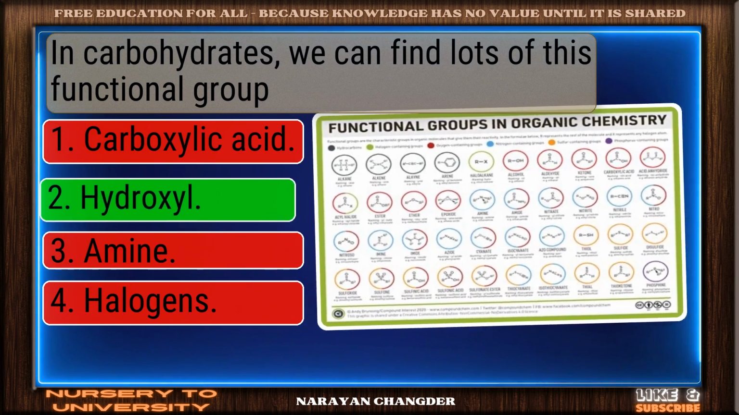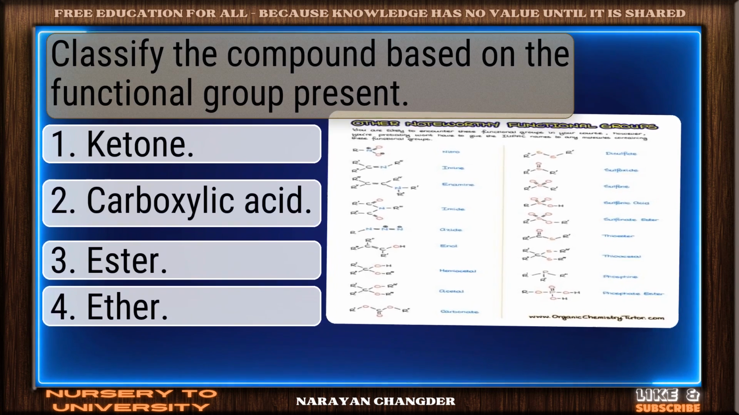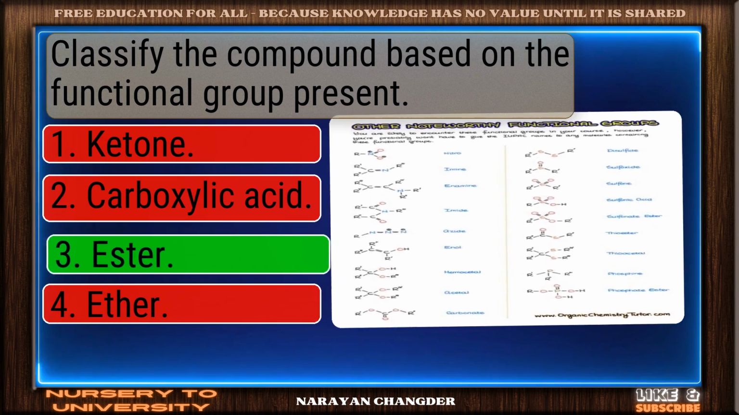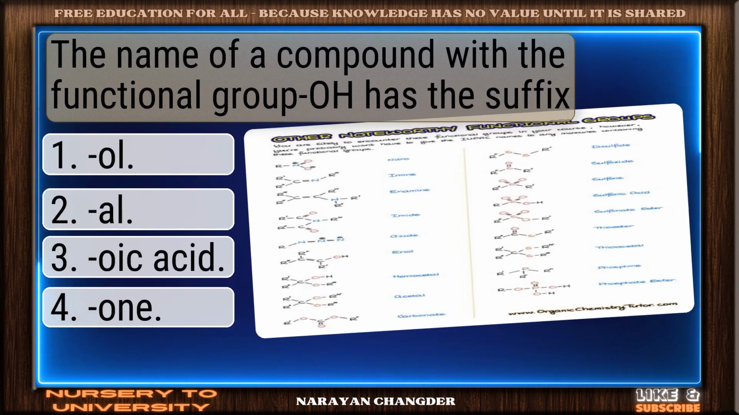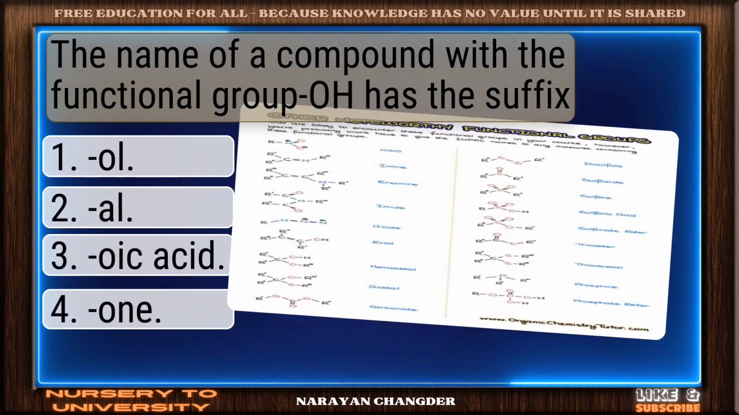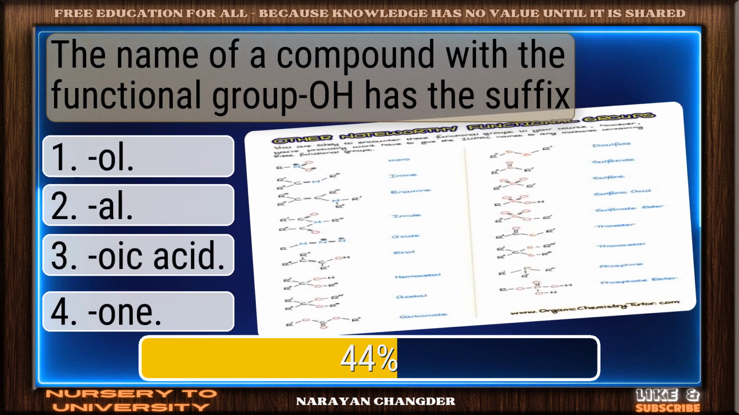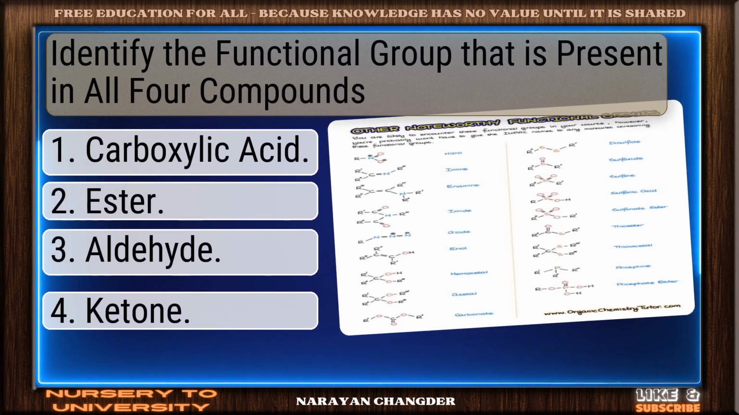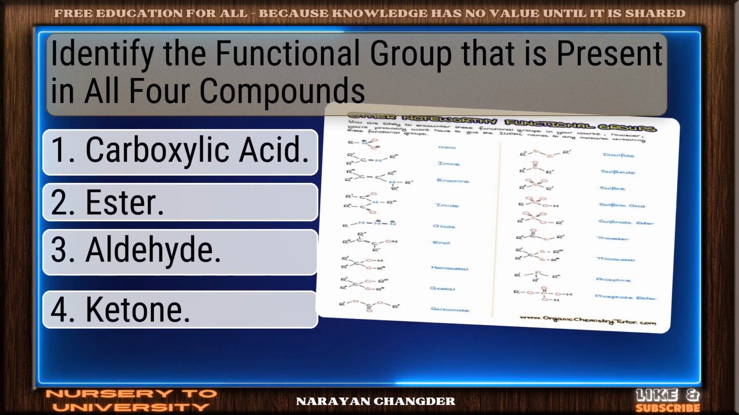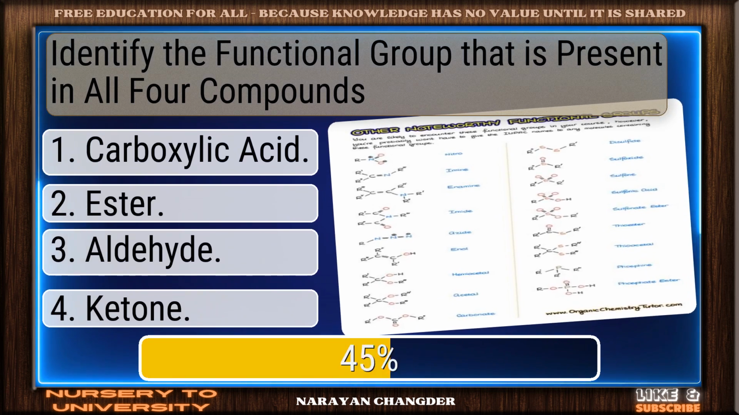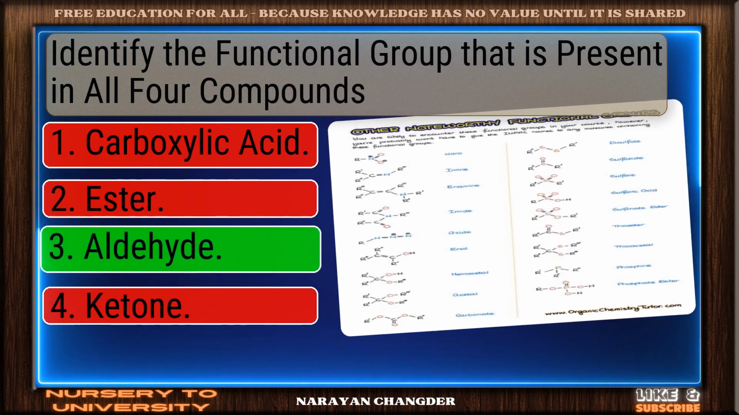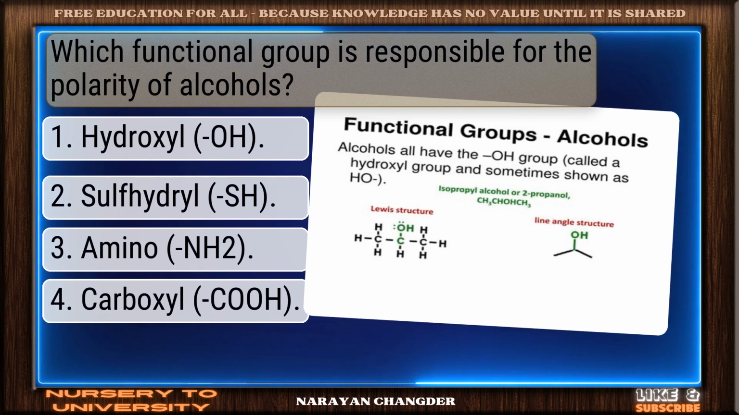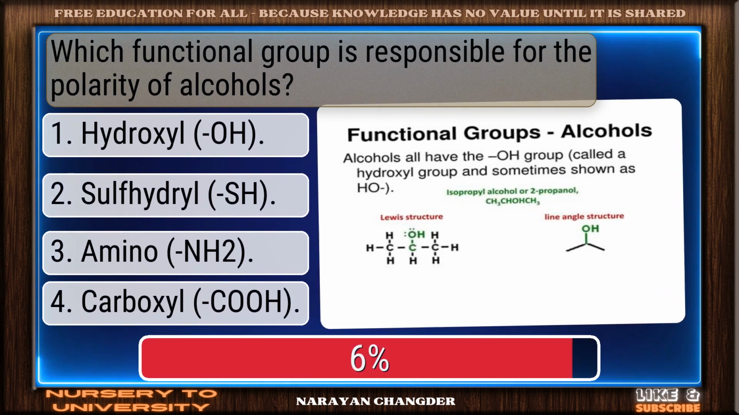Hydroxyl, well done. Classify the compound based on the functional group present. Well done, ester. The name of a compound with the functional group OH has the suffix. Accurate answer, ol. Identify the functional group that is present in all 4 compounds. Great job, aldehyde. Which functional group is responsible for the polarity of alcohols?